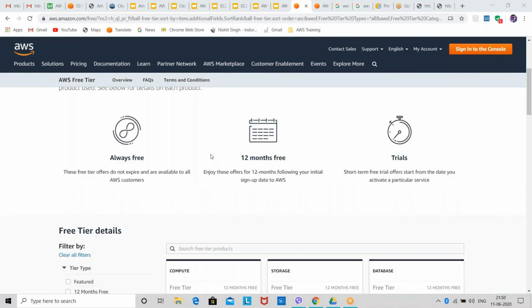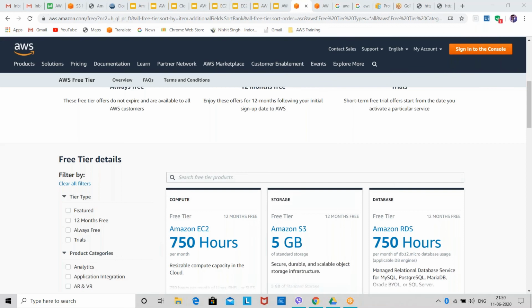Here on this page, you'll find each and every service that comes under free tier. For compute, which is basically EC2, you get 750 hours per month. Here it is written, 750 hour per month. That does not mean that you use 750 hours this month, then next month you'll use 750 hours again. That is not in free tier. If you use 750 hours in 1 month, your free tier will expire in 1 month only. So you get 750 hours in total for your compute services.